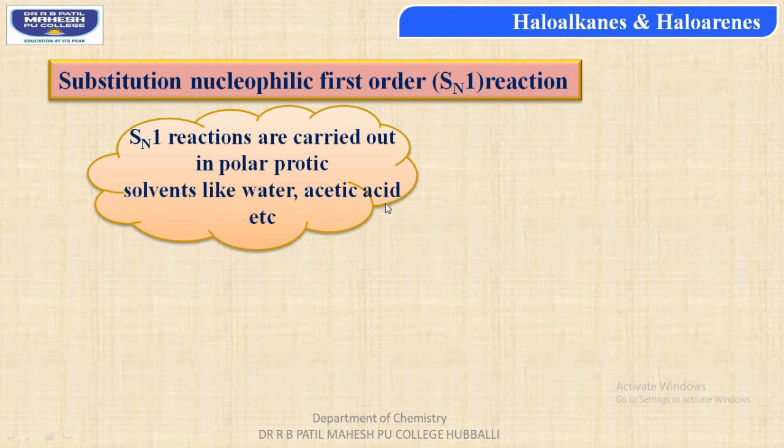Acetic acid, students, it can ionize to form H plus and acetate anion. So the proton, that is H plus ion, both in the water and acetic acid can be formed. So both are selected as a polar protic solvent for SN1 reaction.